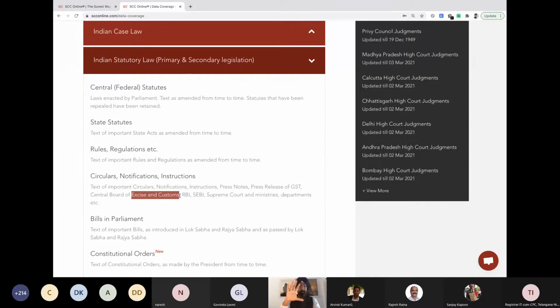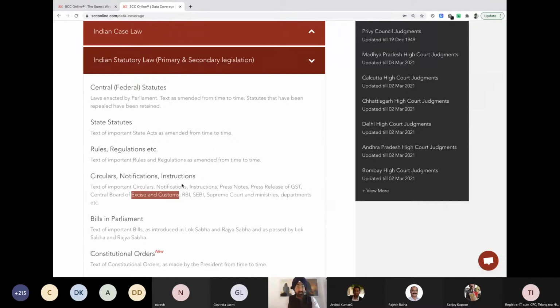It will give you options, like whether you want to see the notification from the latest. It will give you the year wise. 2021 is the latest notification that I've received under this particular ministry. So you can see year wise. You don't have to wander around looking for which is the latest notification or which is the oldest one, or is it the latest or not. If there's some doubt about it, all that can be taken care of, because every ministry's notifications, circulars, and instructions would be kept under one tab, and then you can simply see it year wise.